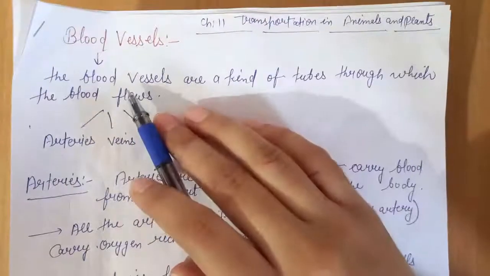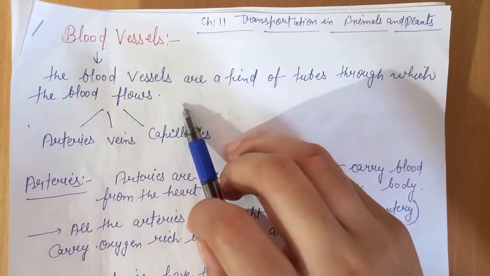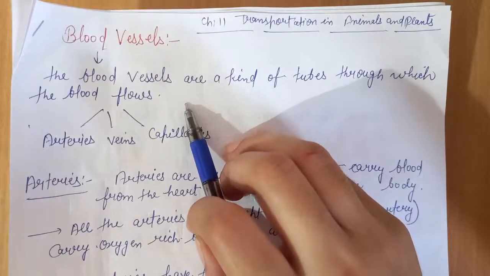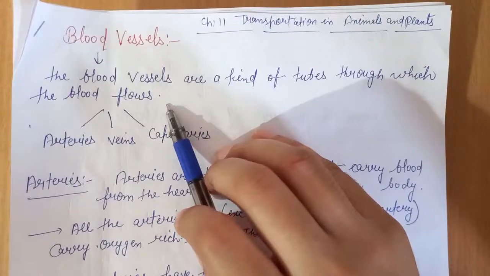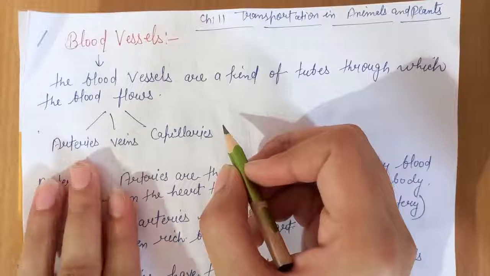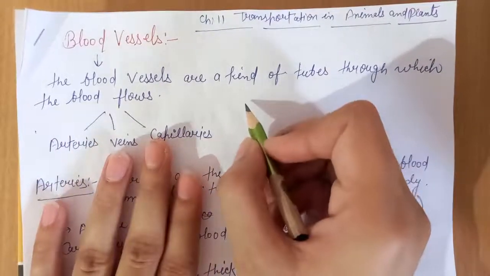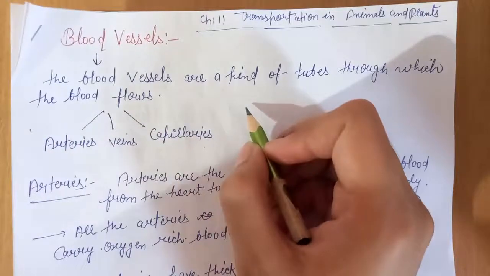So let me discuss blood vessels. What is a blood vessel? Blood vessels are a kind of tube through which the blood flows. Blood vessels are of three types: arteries, veins and capillaries. In the human body, blood flows in blood vessels.